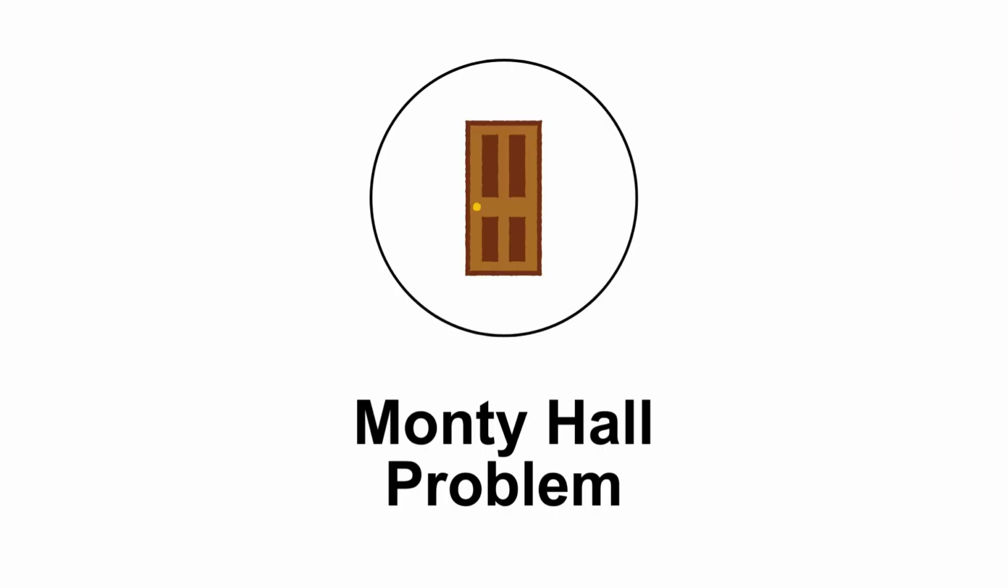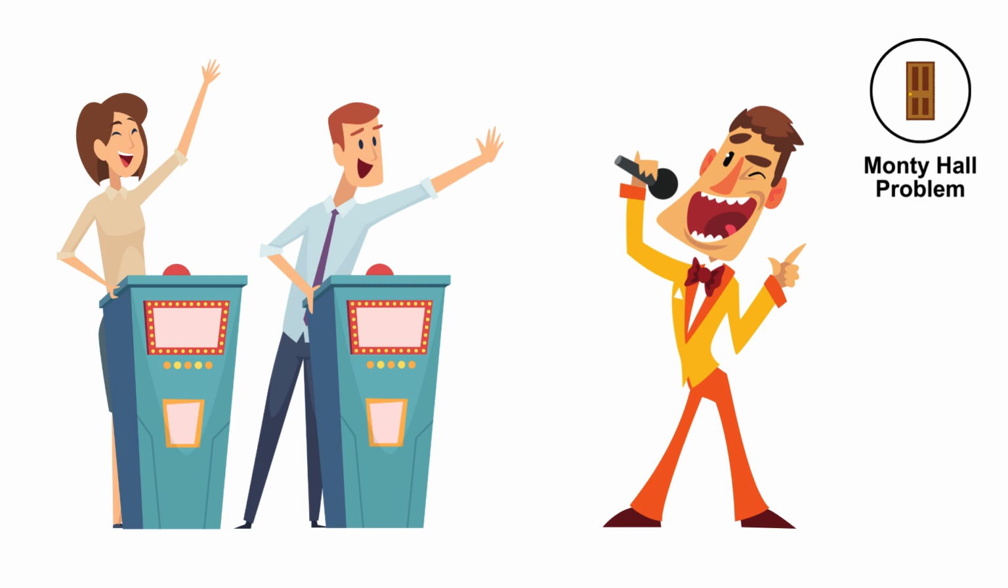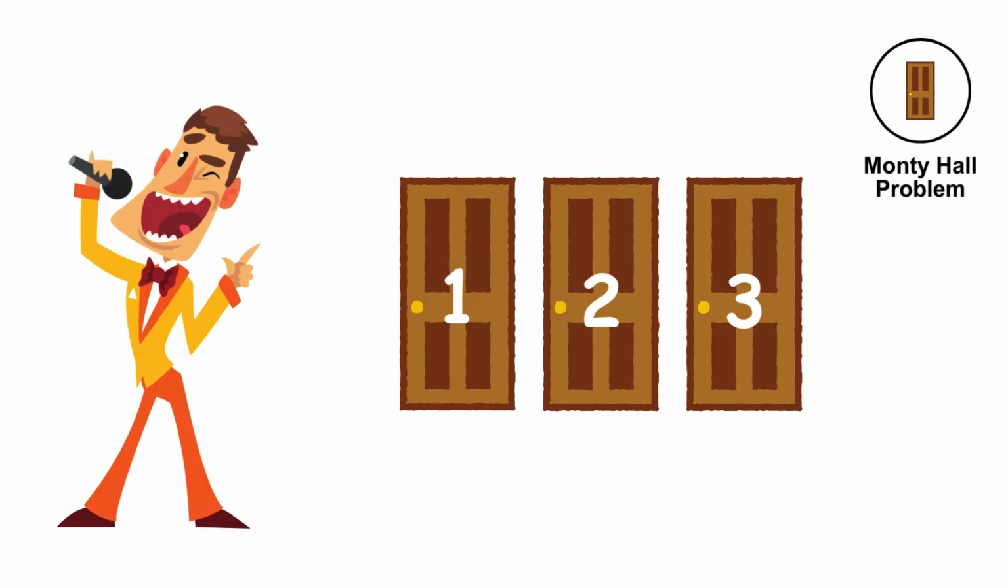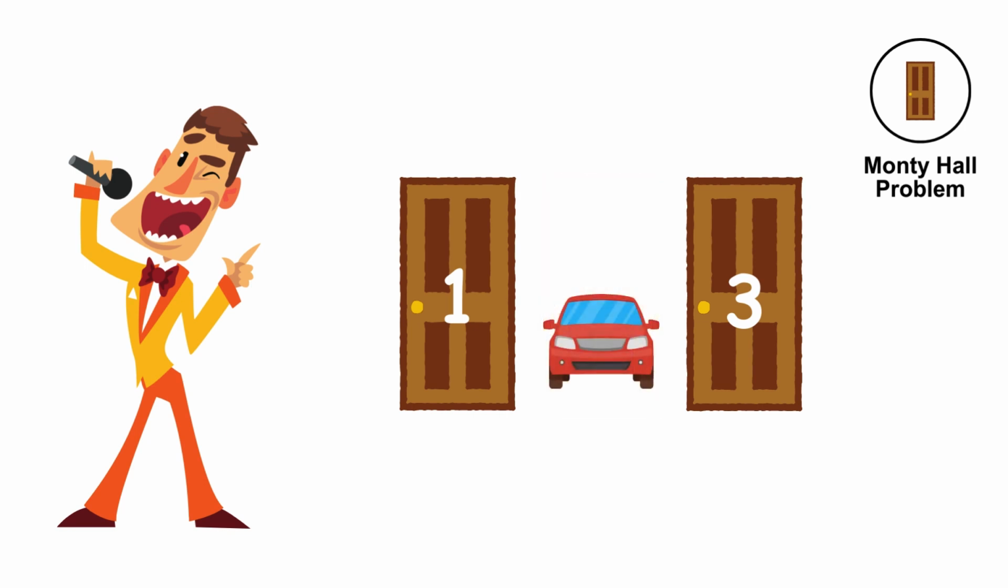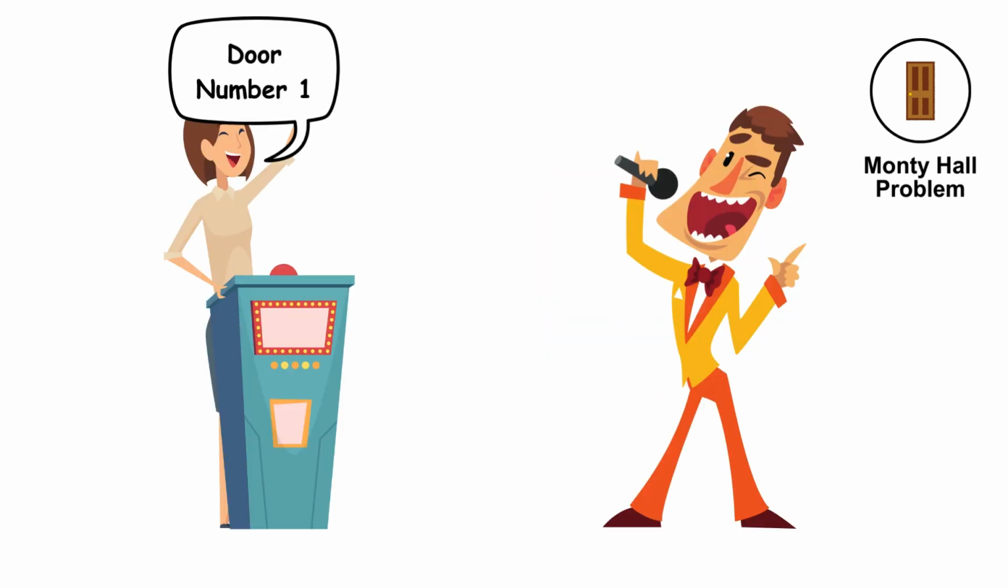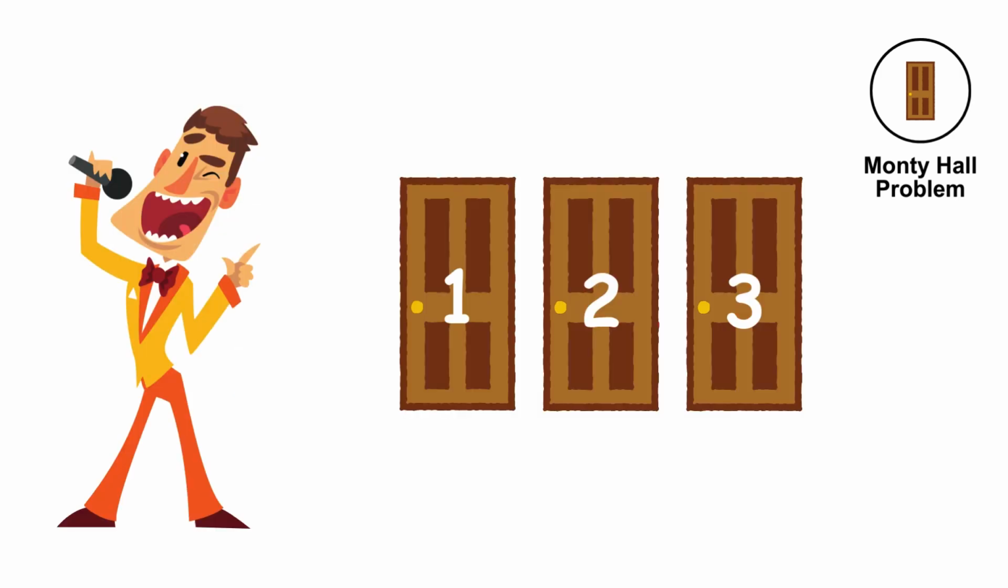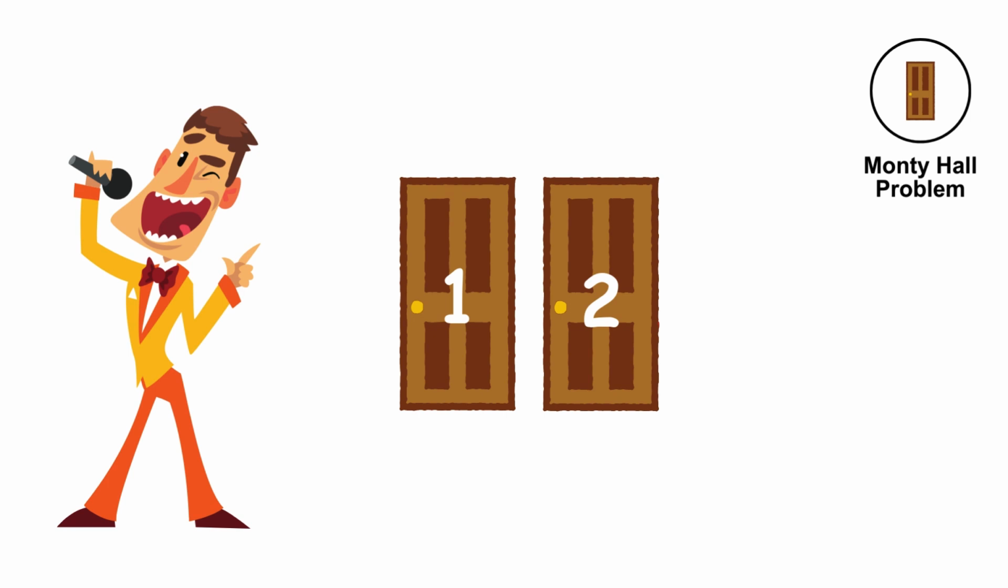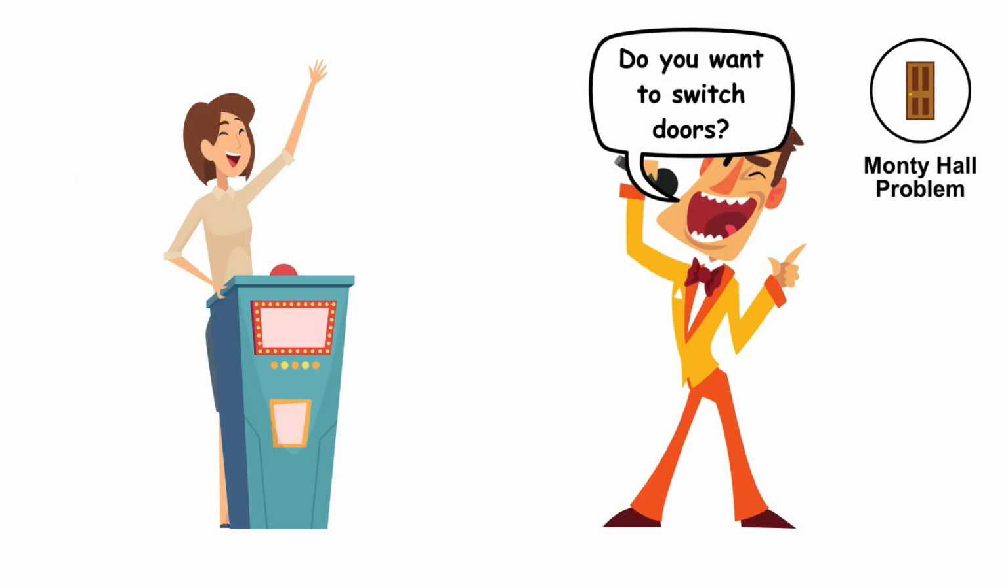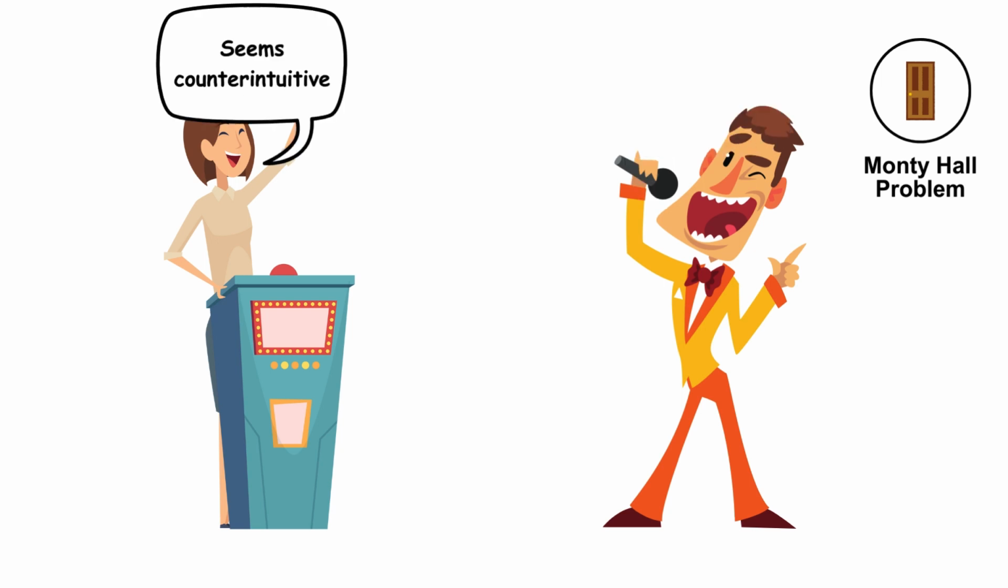The Monty Hall Problem. A probability puzzle based on a game show scenario, where a contestant must choose between 3 doors, one of which has a prize behind it. After the contestant chooses a door, the host, who knows what's behind the doors, opens one of the other 2 doors to reveal nothing behind it. The paradox is that switching doors increases the chances of winning from 1/3 to 2/3, which seems counterintuitive to many.